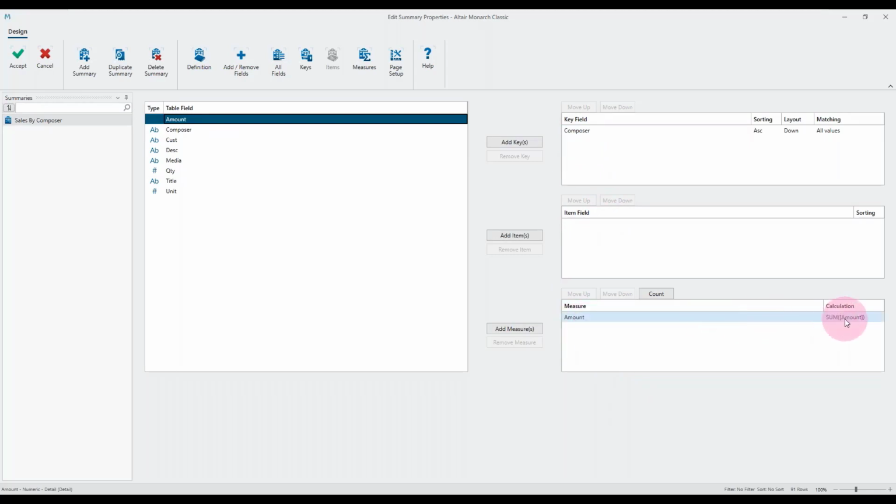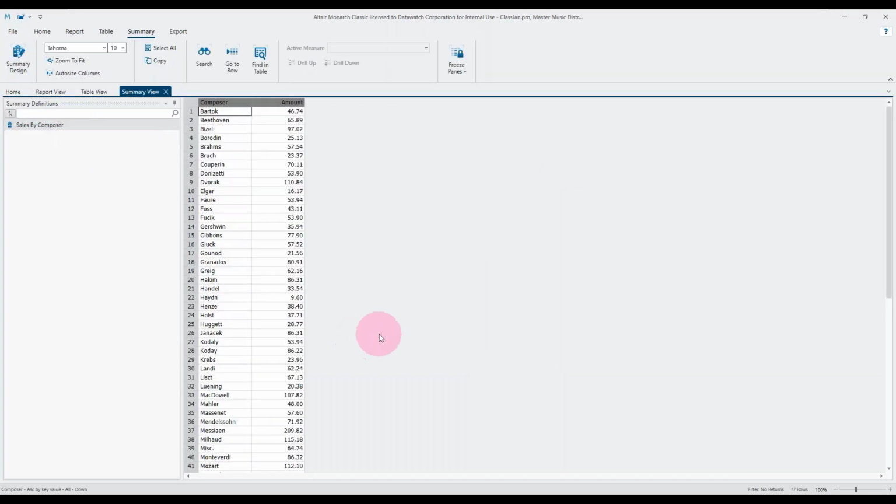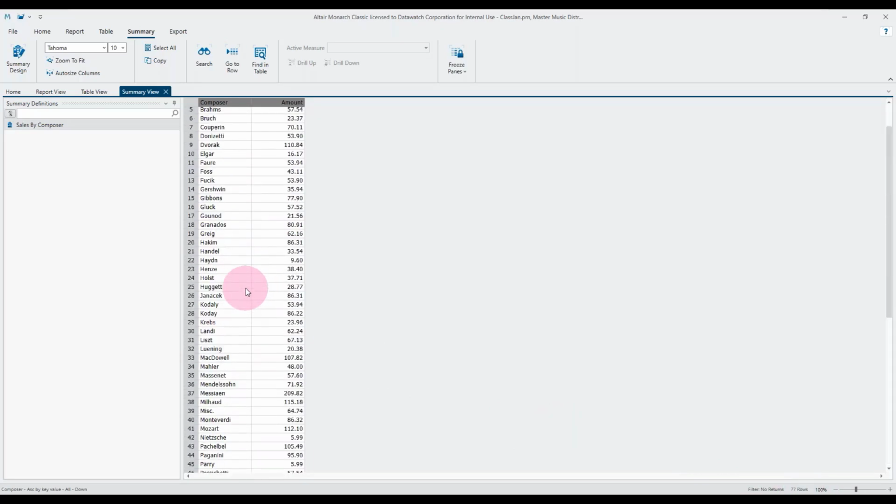This is going to give me a sum. You can see the default calculation is to sum the sum of amounts for each composer. So let's just accept that. And you can see we've gone from our 91 rows, I think it was, or 88 with the filter applied, down to 77. So there is a little bit of summarization going on, but not a great amount.